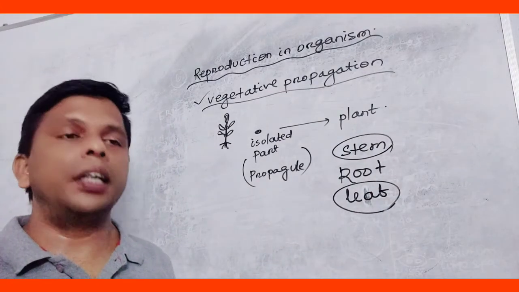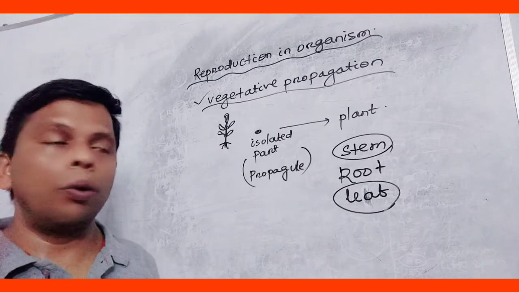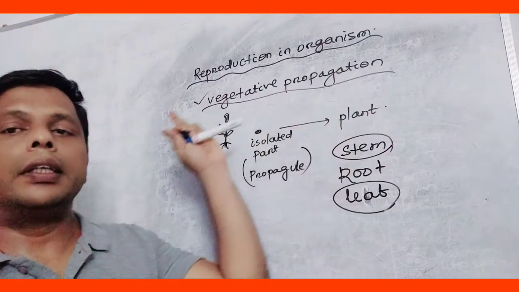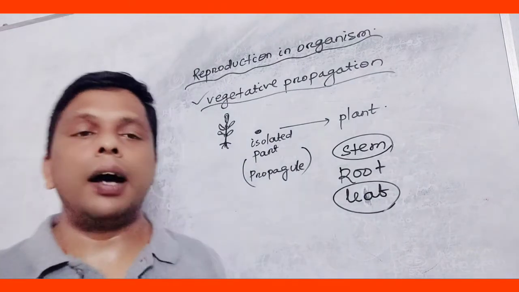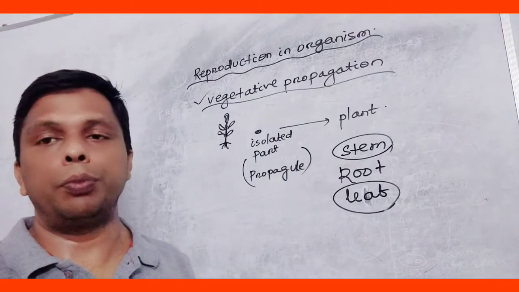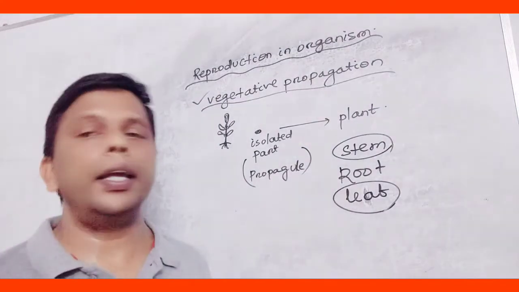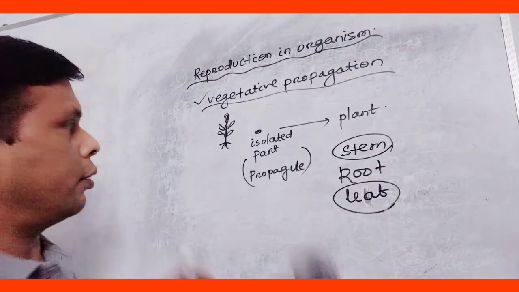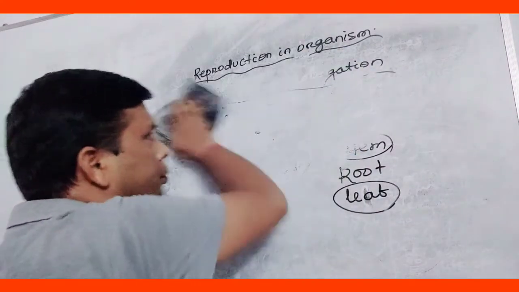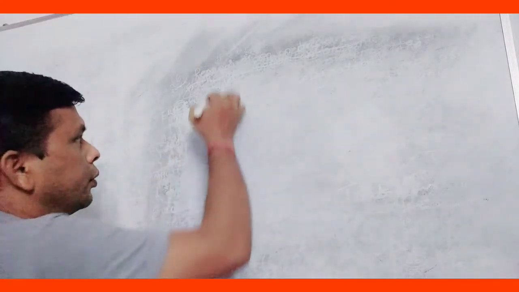But most probably stem and leaf are used. Roots are not generally used. Why it is not used, I will tell. So, come to the different processes of vegetative propagation. First, we have to go through vegetative propagation by stem. So, let us discuss first the vegetative propagation that takes place by stem.